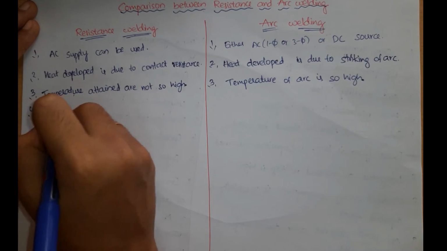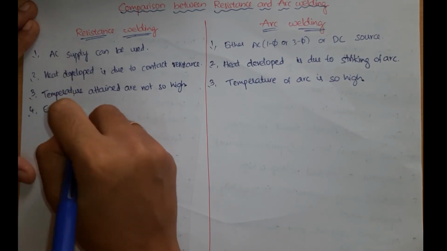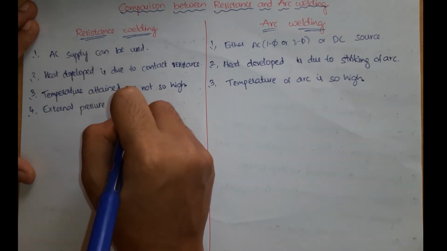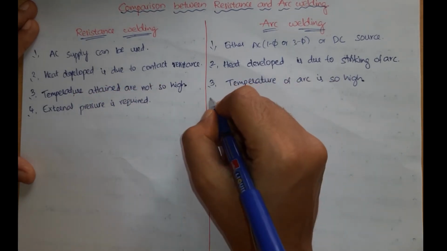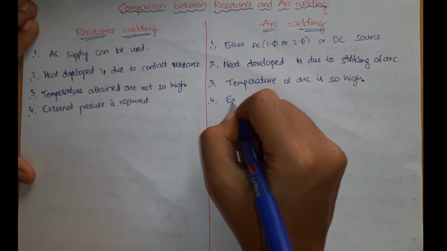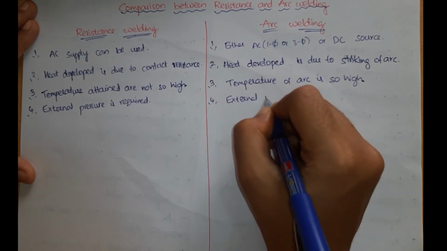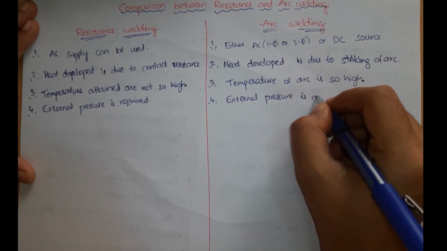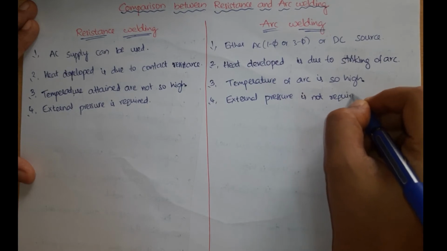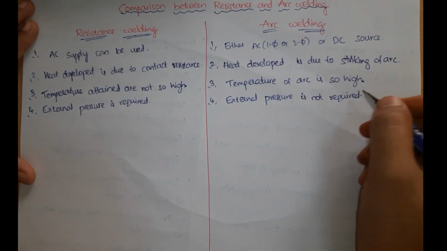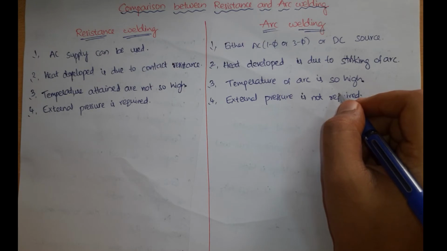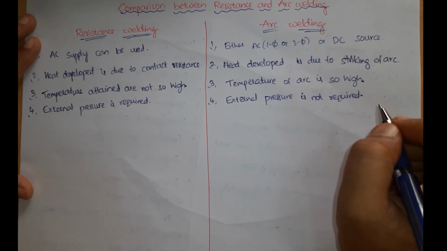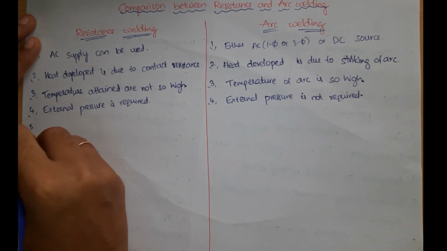Whereas in case of arc welding, external pressure is not required. Due to the elimination of pressure, arc welding is also called non-pressure welding, so it makes this welding technique very simple and easy, right?